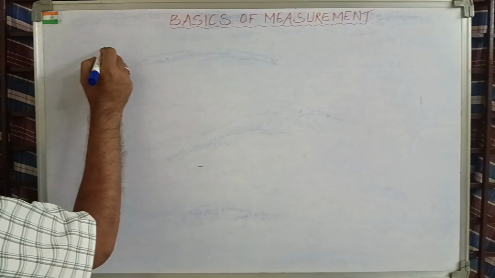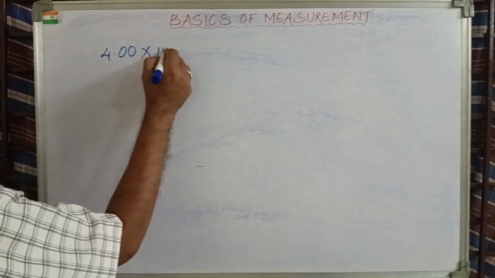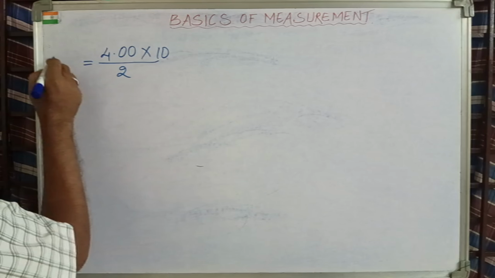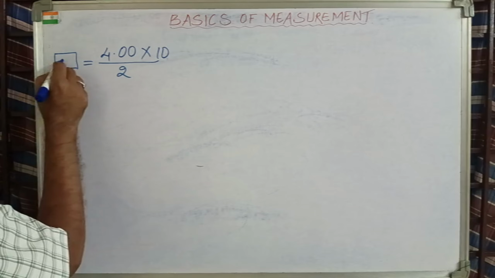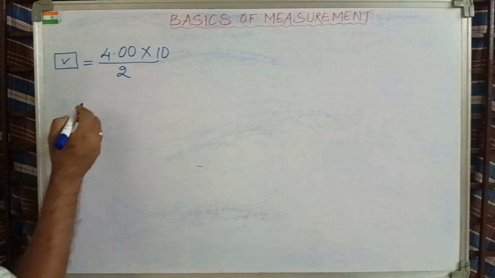Given 4.00 into 10 by 2. Now students find this type of problem also very difficult. What is there in this? I don't understand. Such an easy problem.